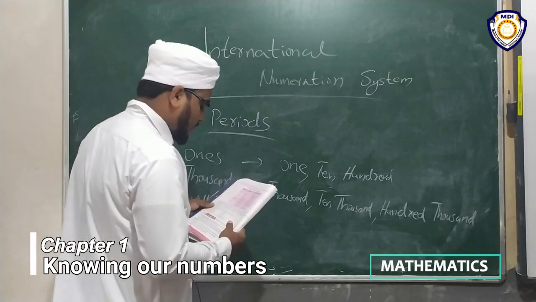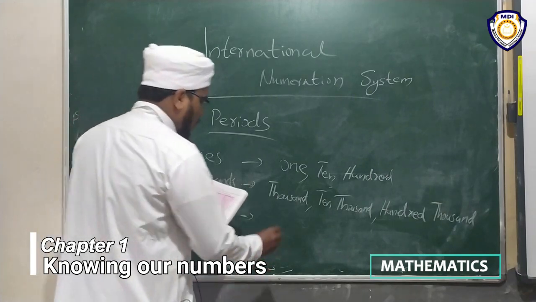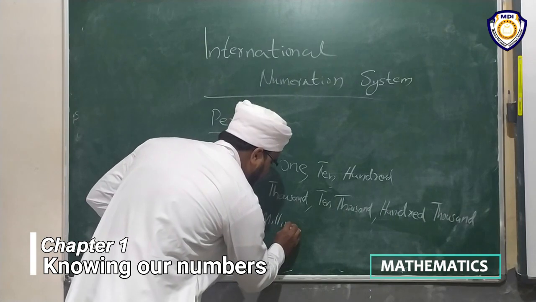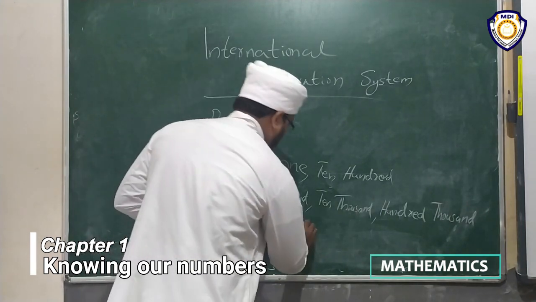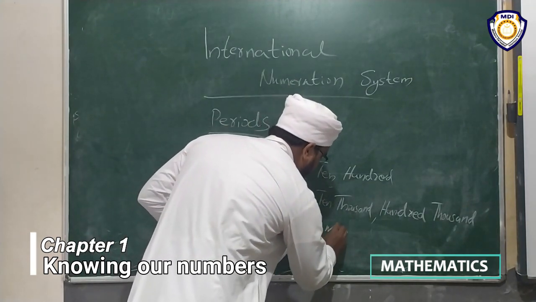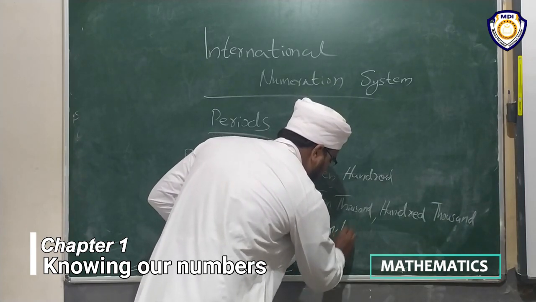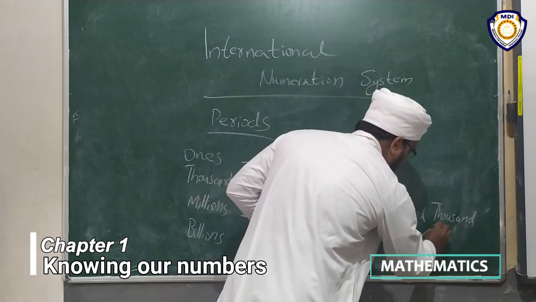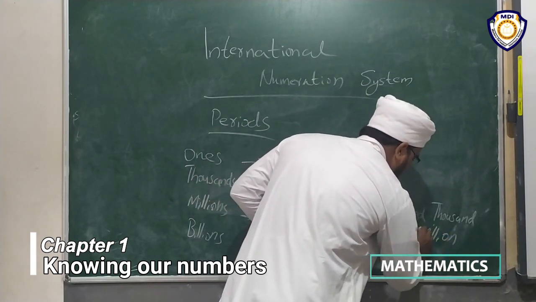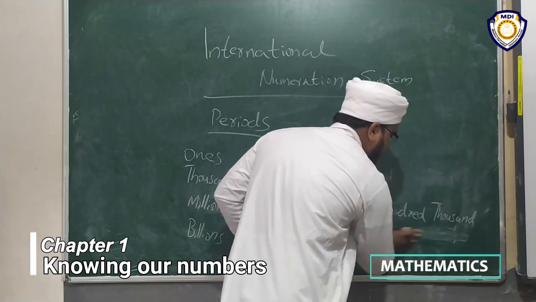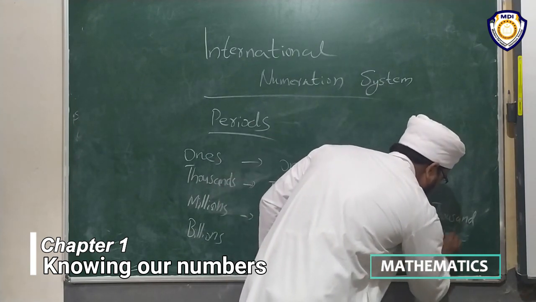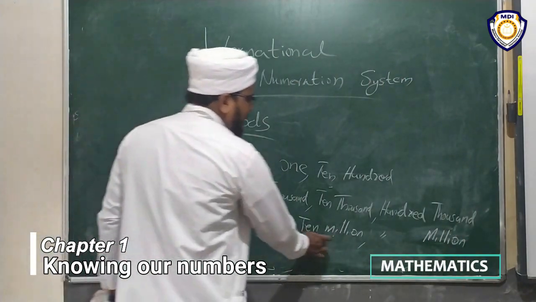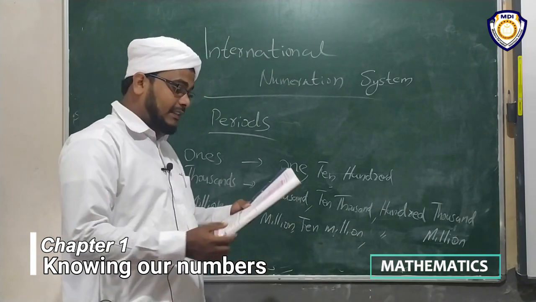It includes 1 million, 10 million, 100 million. These are the 3 places.